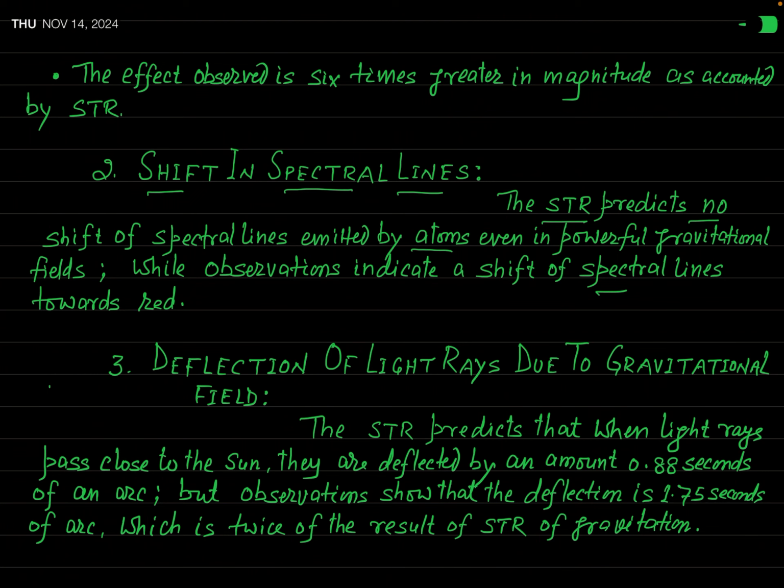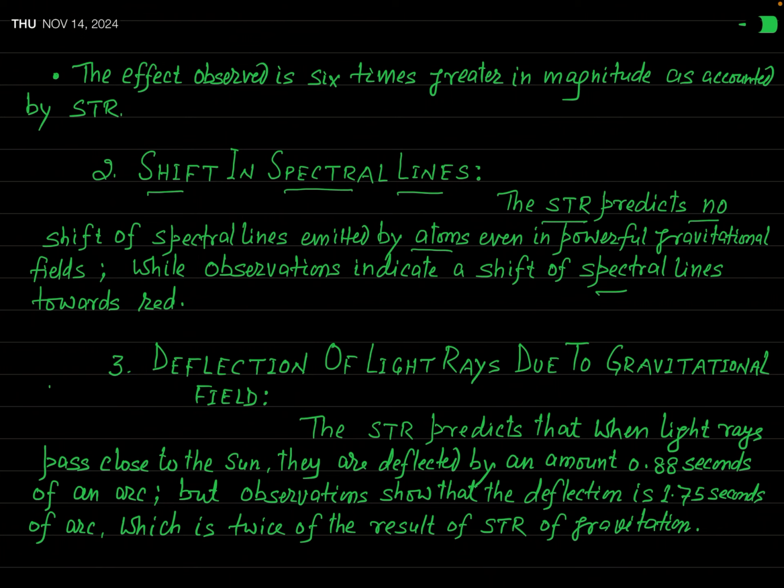that is toward the longer wavelength. So you can say that the shift in spectral lines in a gravitational field cannot be explained on the basis of the special theory of relativity. Because in accordance with the special theory of relativity, there will be no shift in spectral lines emitted by the atoms even in a very powerful, very strong gravitational field.